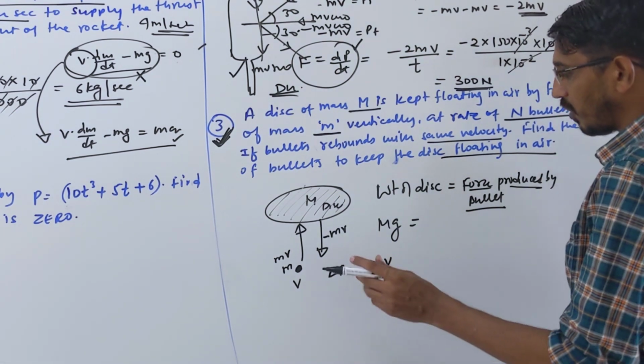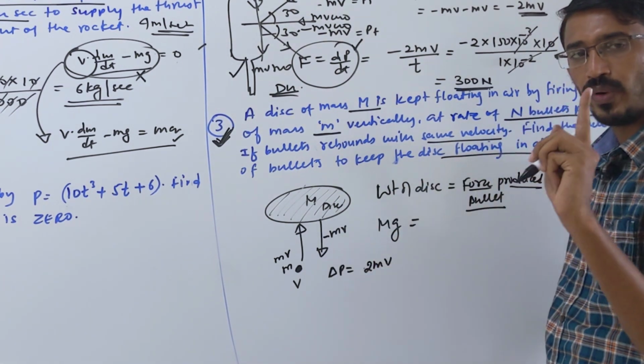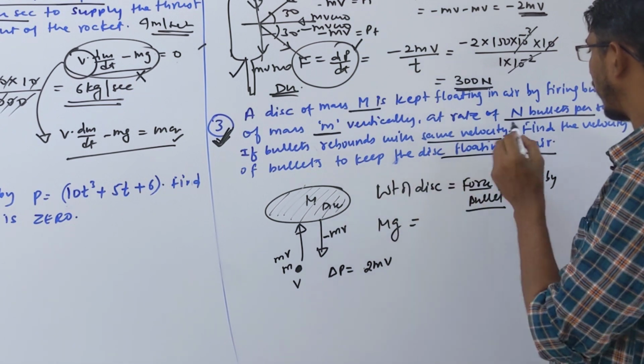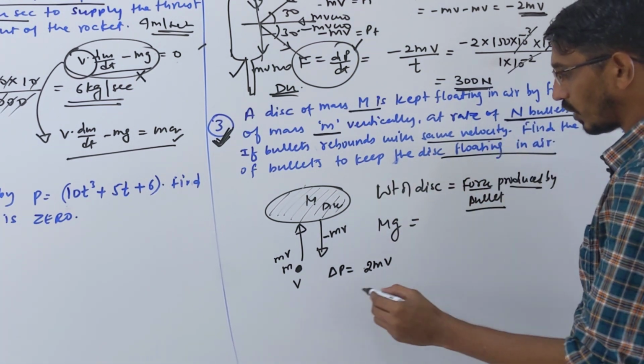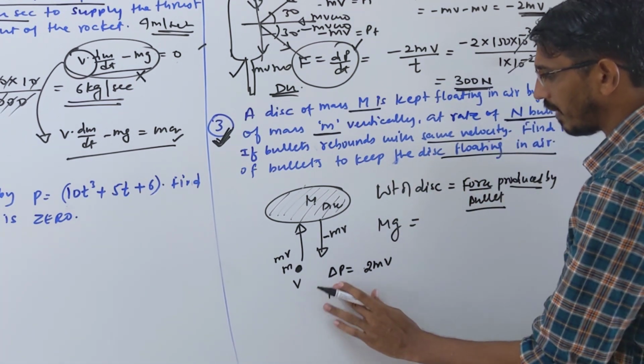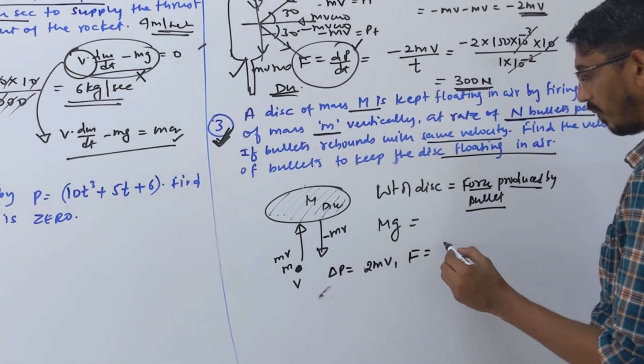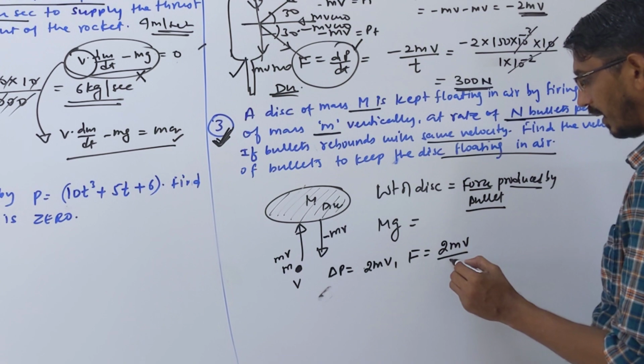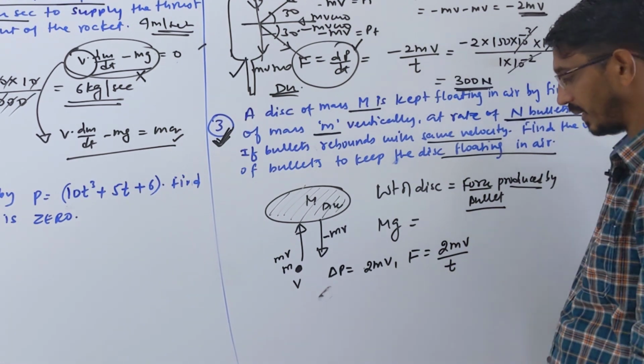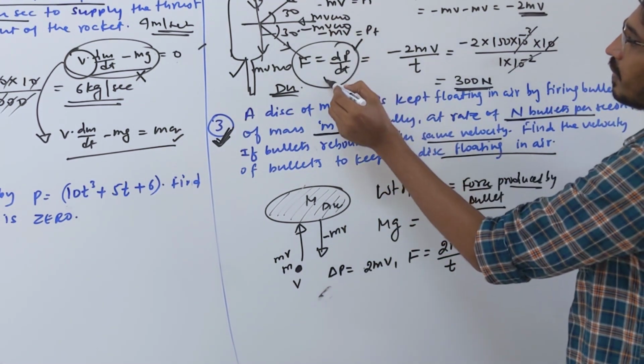Yes, this is the change in momentum of what? Only one bullet. And how many bullets are you firing? N bullets, keep in mind. So total momentum. Okay, let me write the force due to one bullet first. The force due to one bullet will be 2mv by time t, correct? Yes, we are writing this formula.